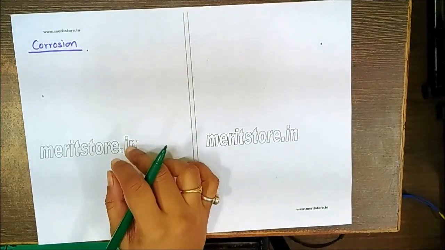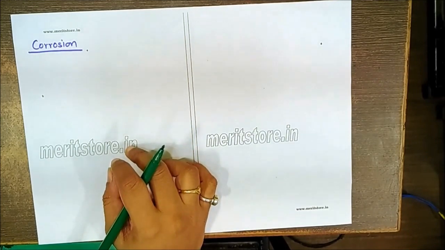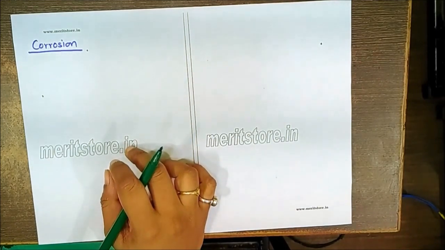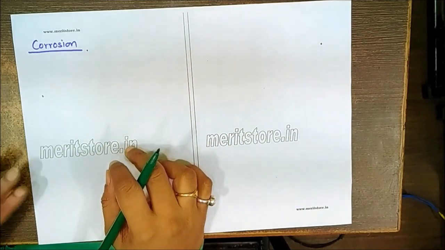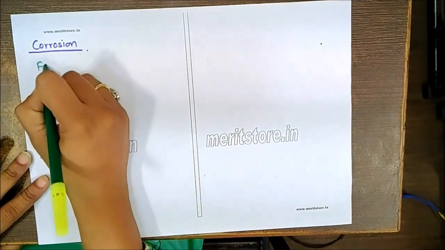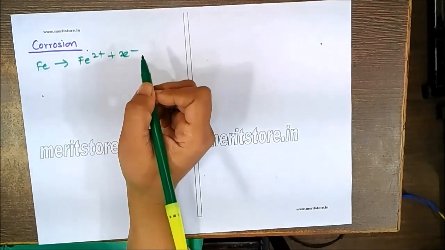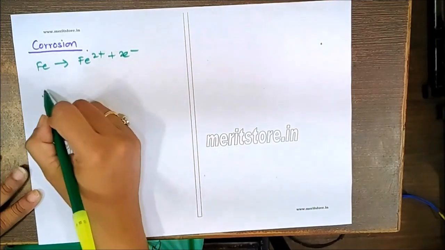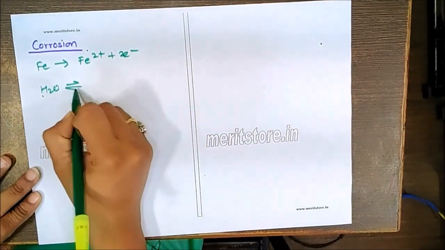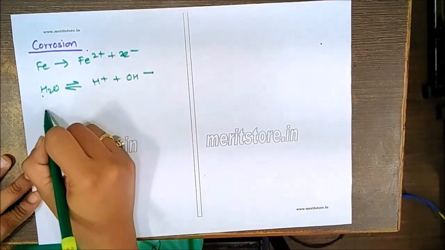The last part that we'll be revising is corrosion, which is the process of tearing or wearing away, the gradual decay or destruction of metals when exposed to the atmosphere, especially moist air. Corrosion of iron is one of the important examples, where iron undergoes oxidation with loss of electrons. Some surfaces of iron act as the anodic surface in the presence of moisture. Water in acidic media dissociates into H plus and OH minus.